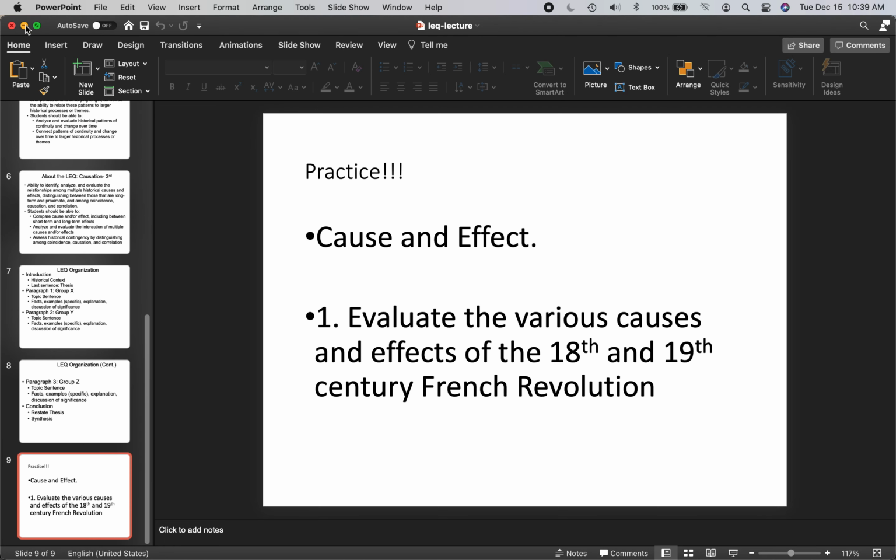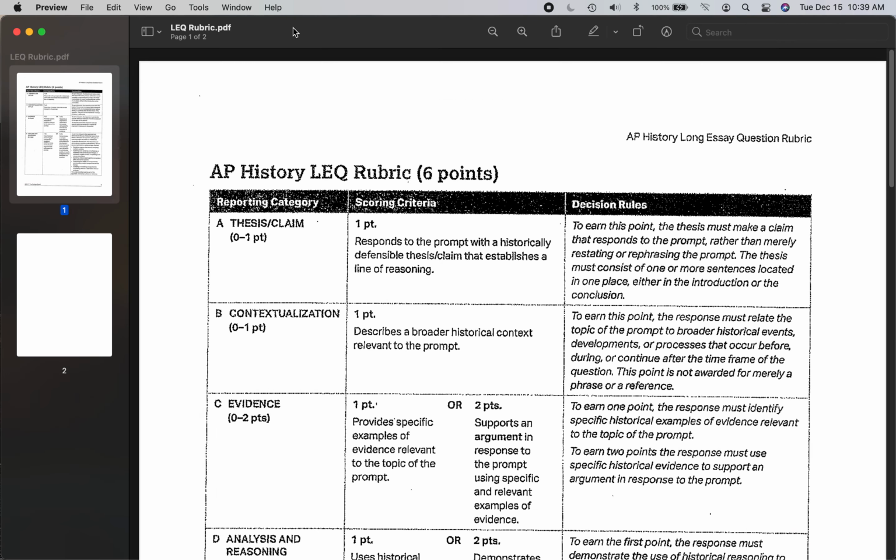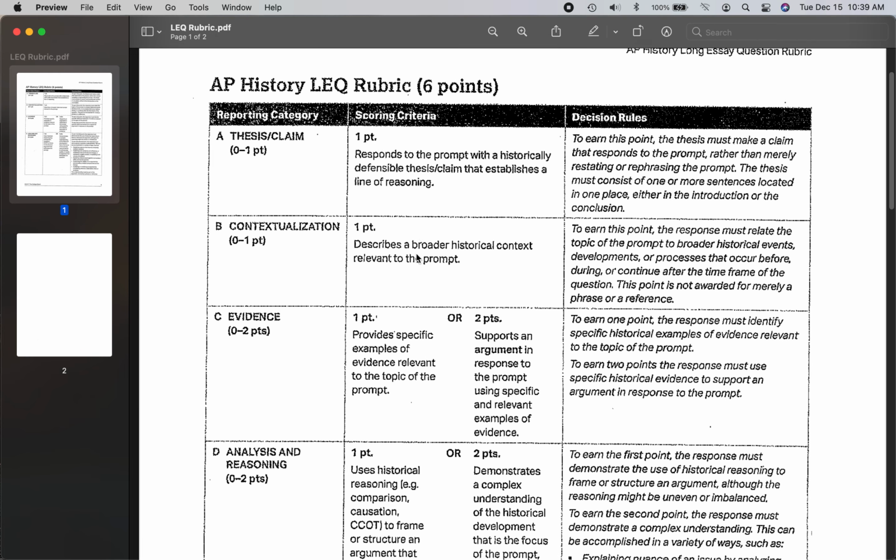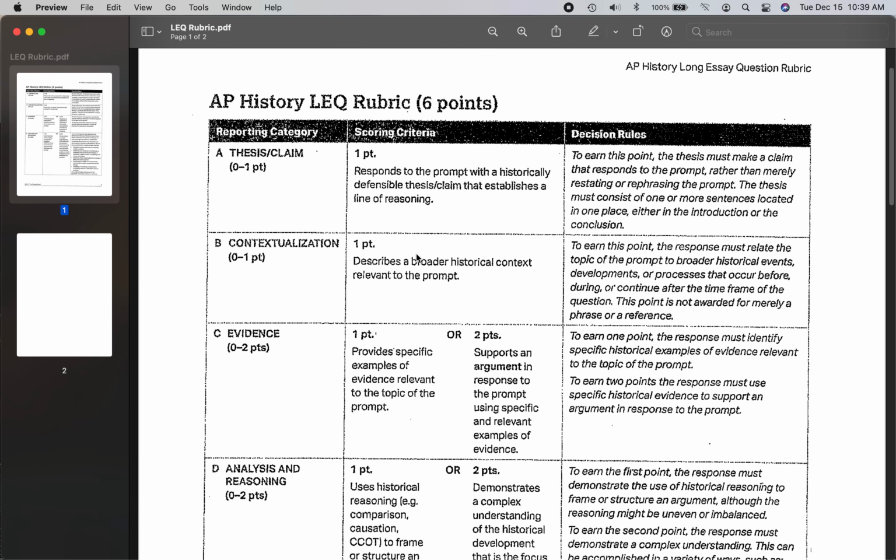But quickly, ladies and gentlemen, before I leave, I want to talk about the rubric and how you're graded on this. Very important for us. Here's the rubric right here, very similar to the DBQ. Remember, you get a point for having a thesis, and your thesis needs to respond to the prompt with a historical claim and establish that line of reasoning. That's really key in getting that point.